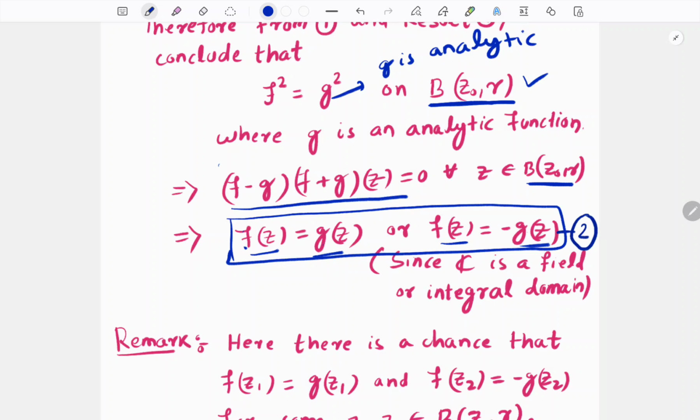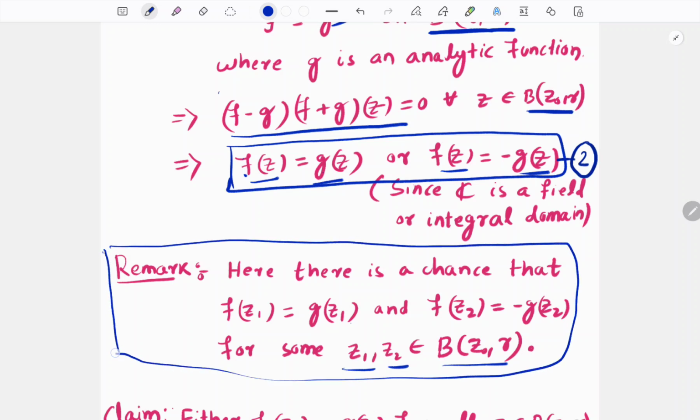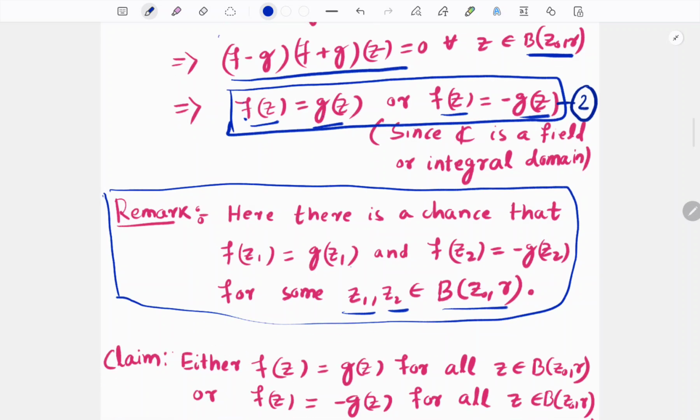But there is a chance. What is the chance? That we can find some z1 and z2 in this ball, so that f of z1 is equal to g of z1, but f of z2 is equal to minus g of z2. This can happen. But if this happens, then we cannot draw any conclusion, because in this case f is neither equal to g on the whole domain, nor equal to minus g on the whole domain.